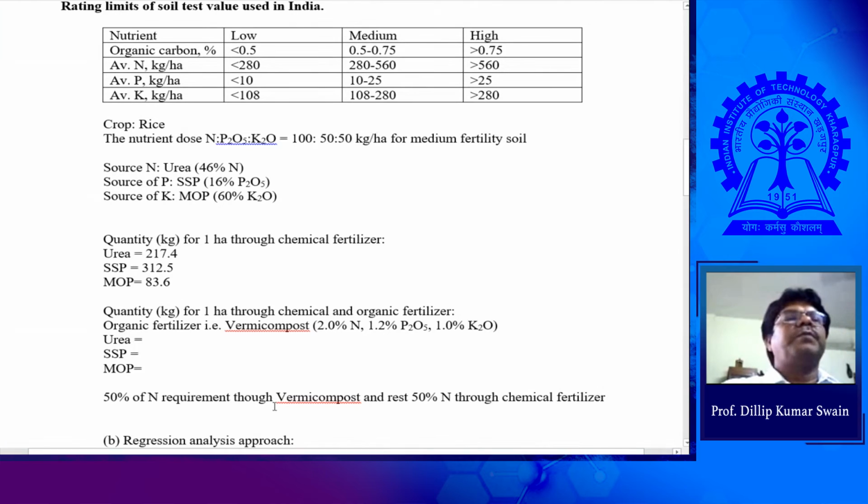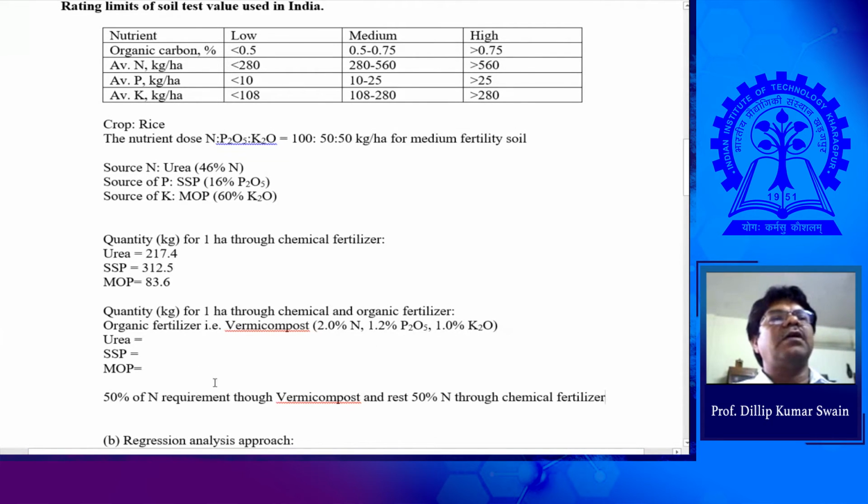Okay. So first you have to calculate the dose of vermicompost that meets the 50% N requirement, and the vermicompost as organic fertilizer supplies many other nutrients. So as we are going to balance the N, P and K, then you need to calculate how much P2O5 and K2O is supplied through the vermicompost. The rest of P2O5 and K2O should be supplemented through your chemical fertilizers.